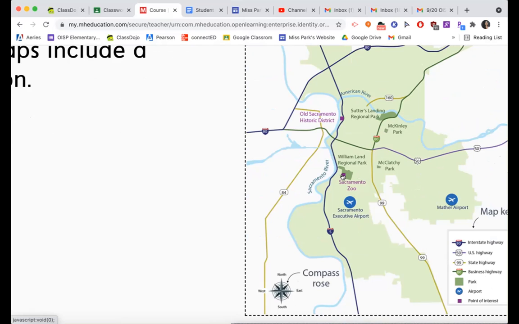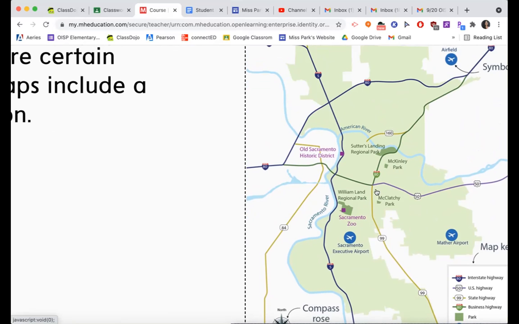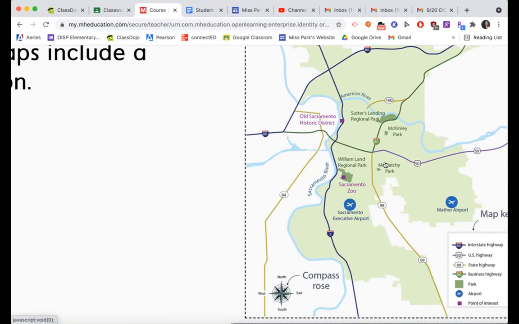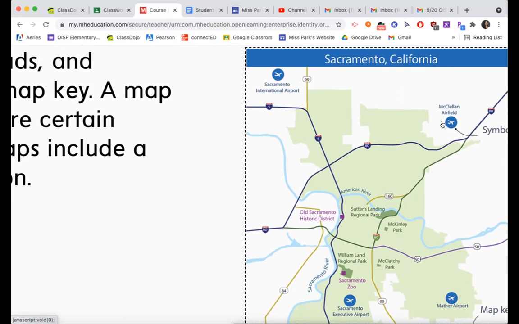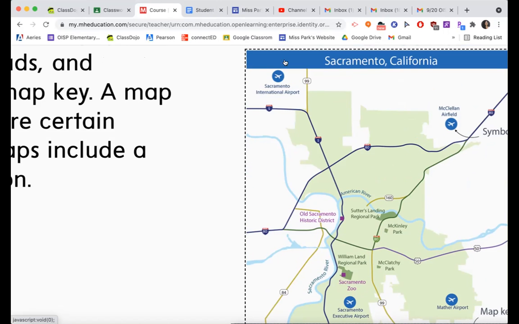Now, let's say you get to the zoo and you say, I want to go to the McClatchy Park. Okay, the McClatchy Park is east of you. Okay, well, I really want to get to the McClellan Airfield. Okay, the McClellan Airfield is north of you. Okay, I want to get to the Sacramento International Airport. Okay, that's going to be west of you. And then I really want to get to the Old Sacramento Historic District. That's going to be south of you.